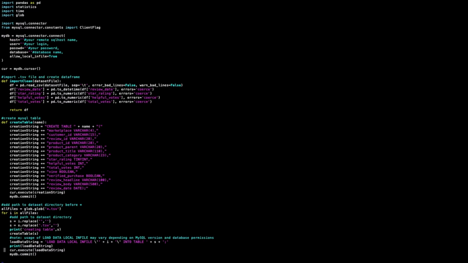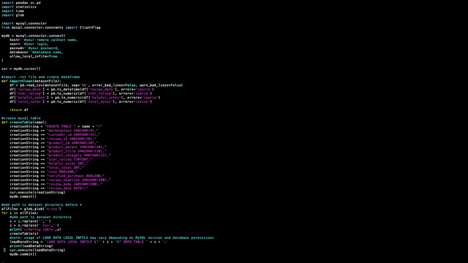So if you look at these lines, you have to clean the data a little bit. So we're taking off the TSV part, and S is going to be the name of the table. So the name of the TSV file corresponds to the name of the table that this data is going to be located in. And when we're in our SQL database, we don't want the names of each table to end in TSV because then it looks ugly. So then we call create table, and we create a table for every one of these TSV files. And remember, we're inside of a loop right now, so each iteration of this loop is creating a table.